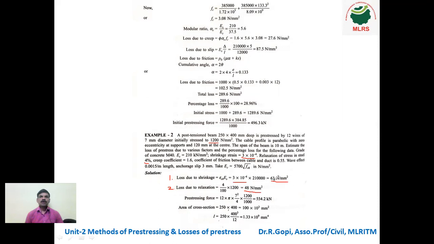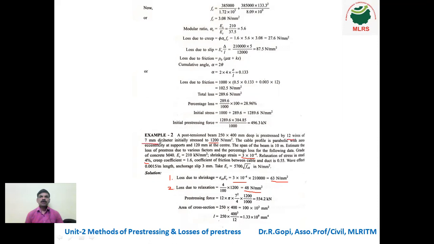Next, pre-stressing force. For the initial pre-stressing force, we need area into stress. What is that area? Pi by 4 into diameter squared. The diameter of the bar is 7 mm, and there are 12 wires.